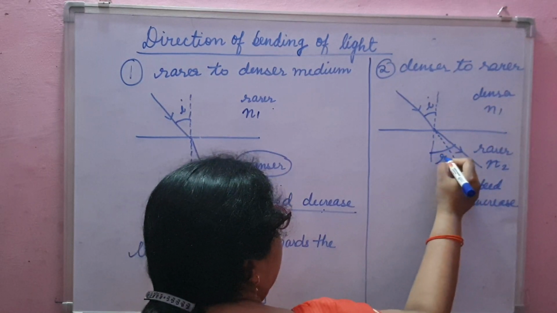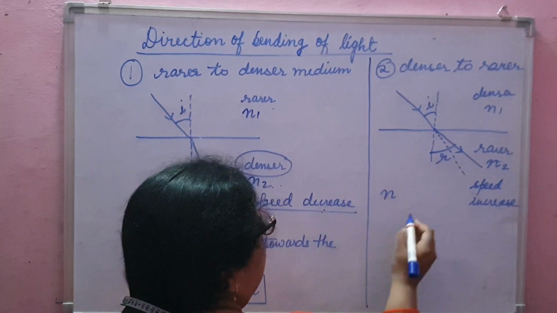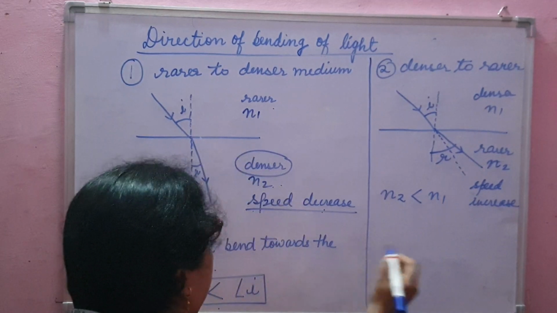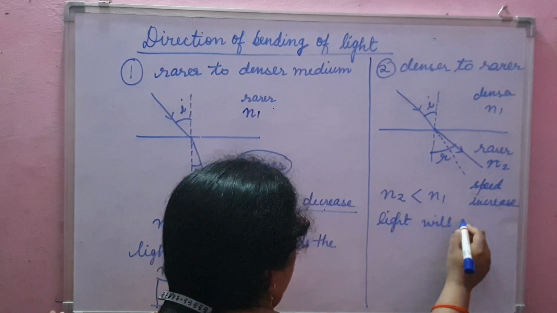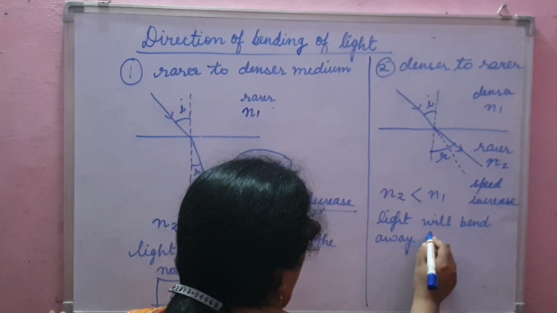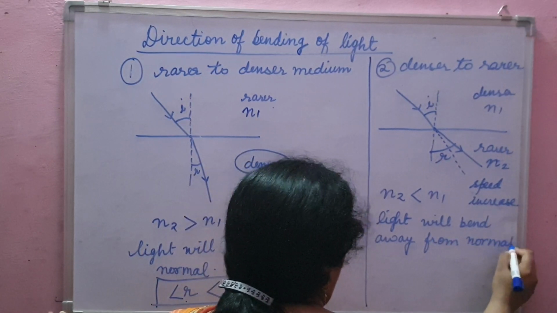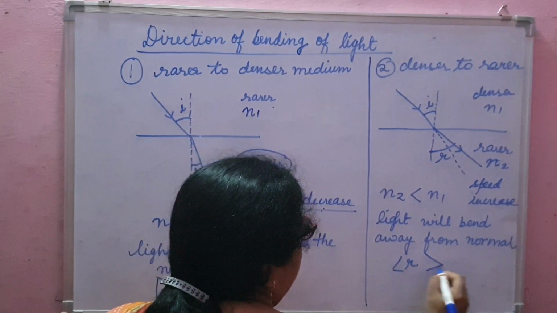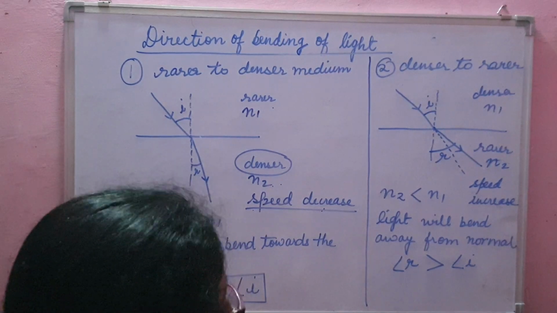So in this case you can say that if N2 is less than N1, then light will bend away from the normal, and in this case angle R will be more than angle I. Okay, so this is the second case.